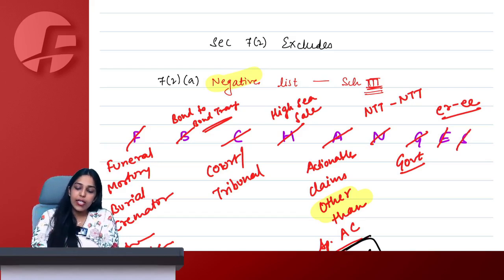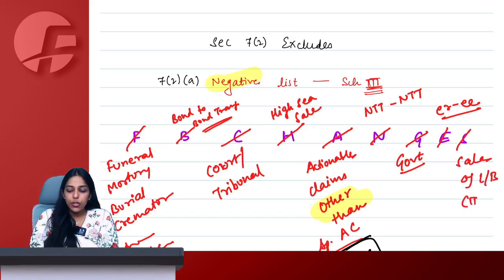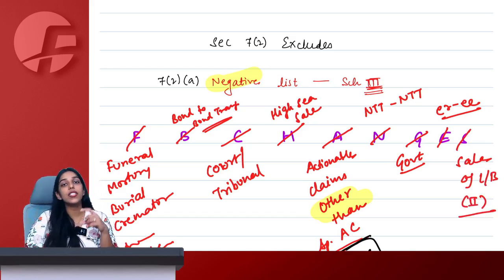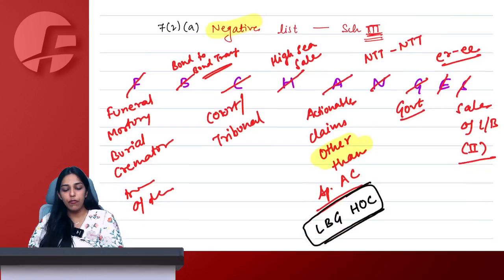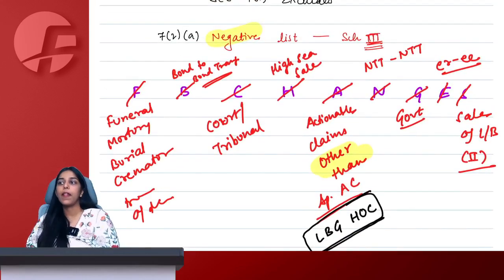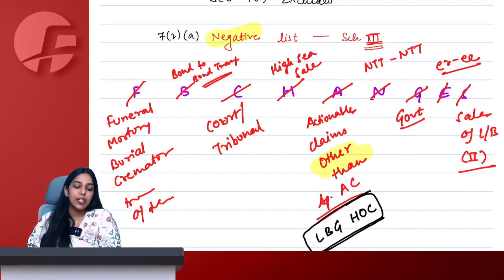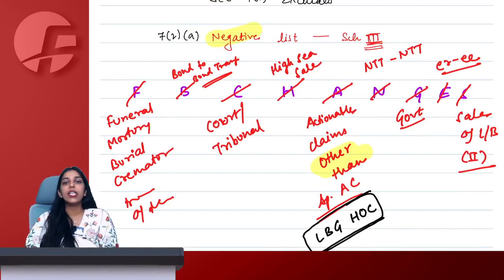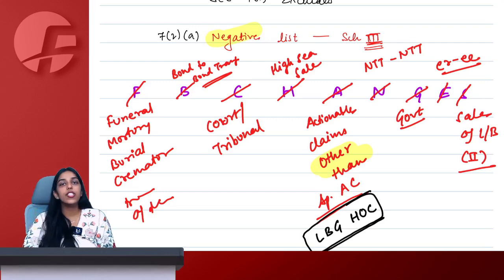And last is S, which is sale of land and building, subject to Schedule 2. Why subject to Schedule 2? Because if before CCFO, it will be treated as supply of service. If after CCFO, then sale of land and building falls under the negative list and no GST will be applicable. So here we complete the entire section 7.2a, negative list, Schedule 3 under GST.